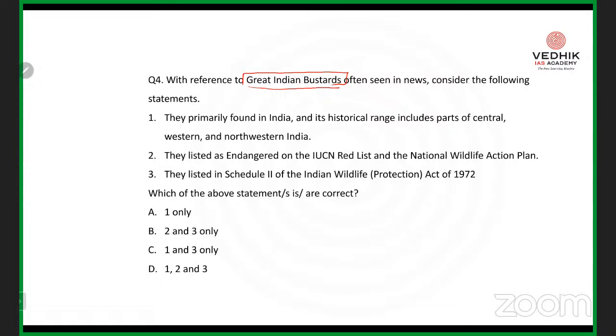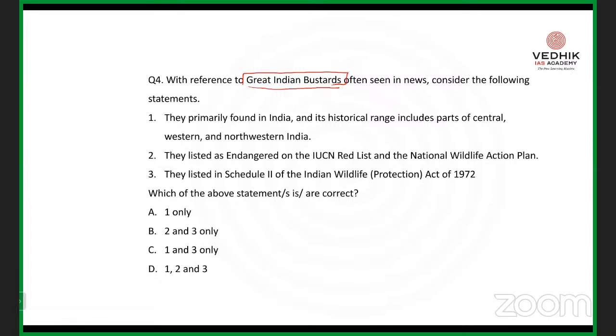So the question is regarding the Great Indian Bustards, because the court has recently asked the Rajasthan government, what are the different measures that you are supposed to adopt to protect our Great Indian Bustards? Okay, so I have already given you a clue, right? It's already asked to Rajasthan. So obviously what might be its possible location? Obviously the northwestern parts of India, right? Now I have already mentioned that these species are highly protected in our country. And we are not supposed to know the entire information related to the term Great Indian Bustard.